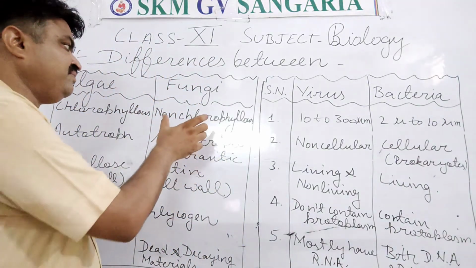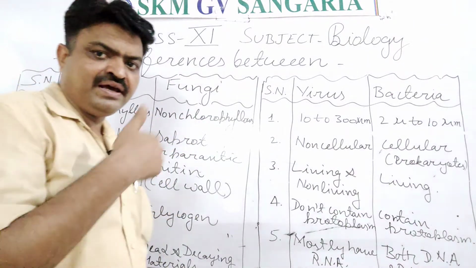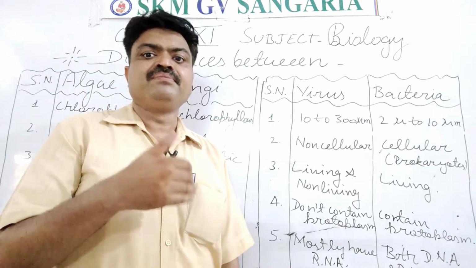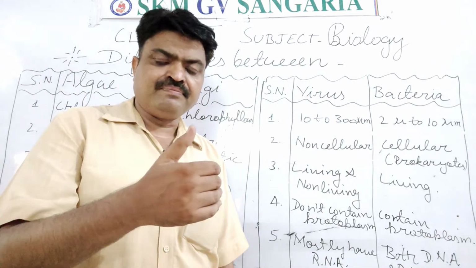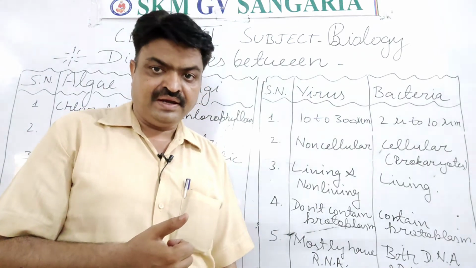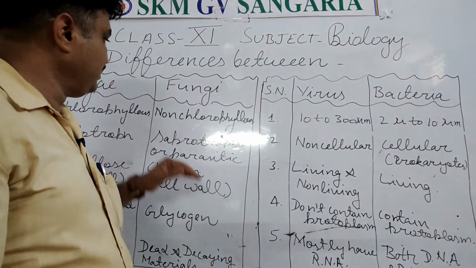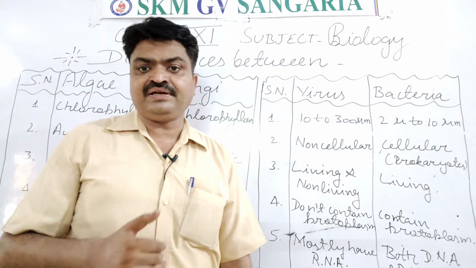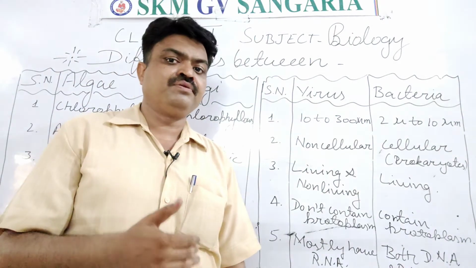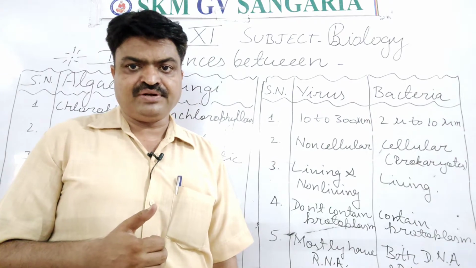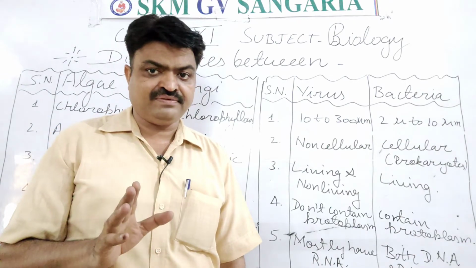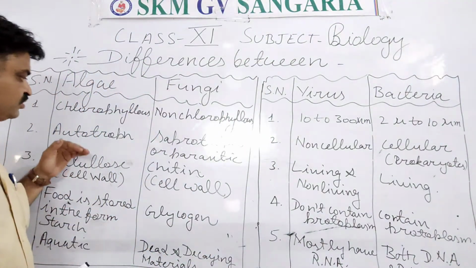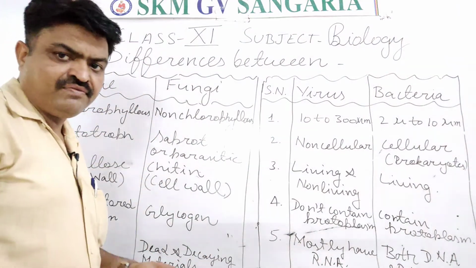But generally, which type of color do they have? They have colors other than green, students, like blue, black, brown, and red. So why, students? Because they have non-chlorophyllous pigment in them, meaning they have other colorful pigments in their body, but they don't have chlorophyll. Now, due to having chlorophyll, algae have the autotrophic mode of nutrition, or we can call them